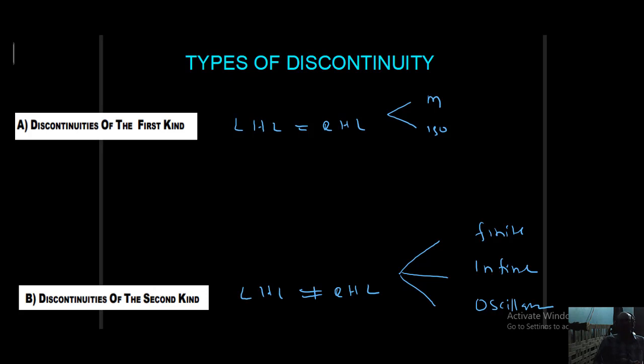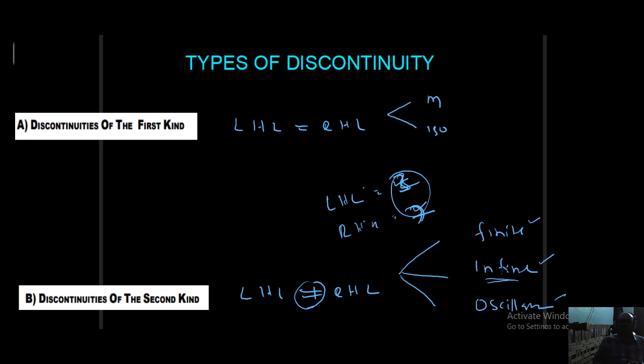Listen students, second kind discontinuity again has three types: finite type, infinite type and oscillating type. In the finite type, LHL is not equal to RHL. LHL exists and it is finite, RHL exists and it is finite, but these two are not equal. Both are finite values, for example 3 and 7. So both exist but are not equal. In this case we say the discontinuity is second type discontinuity, and that too finite type.